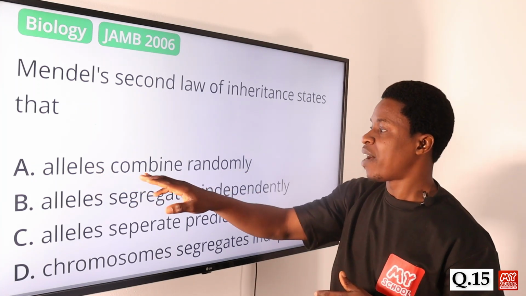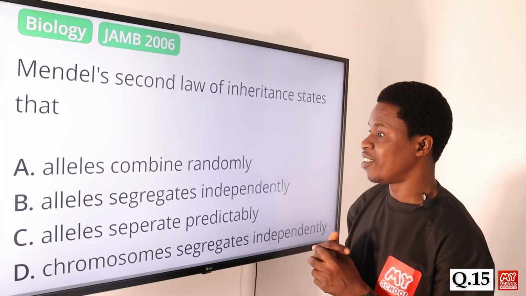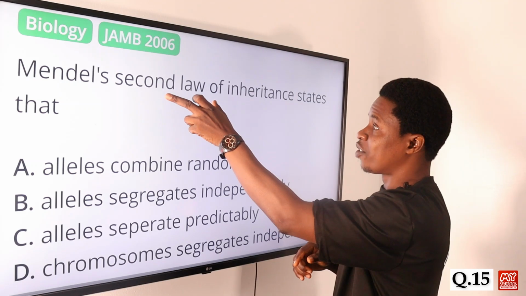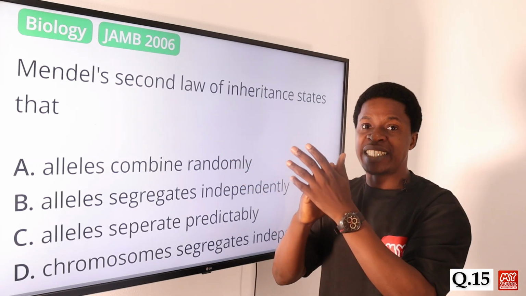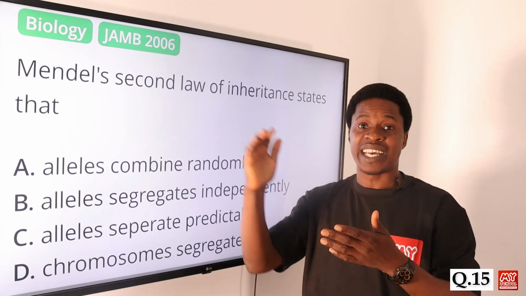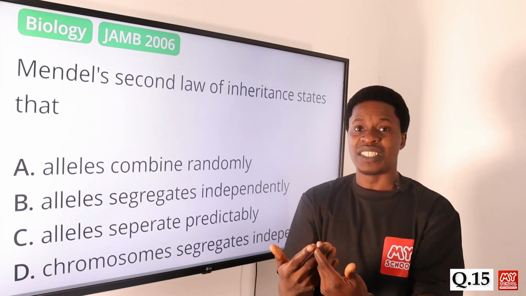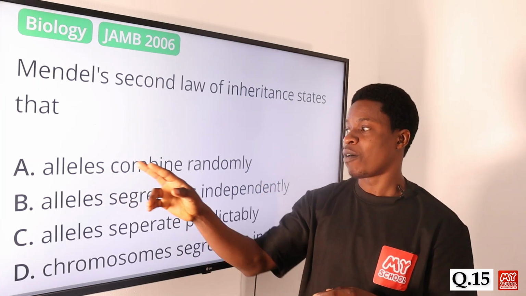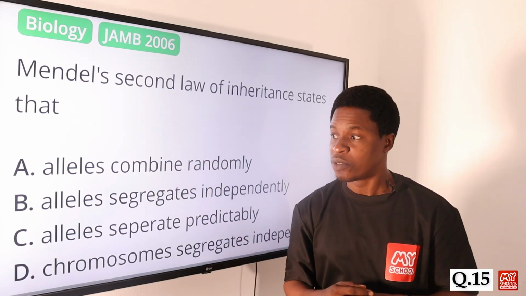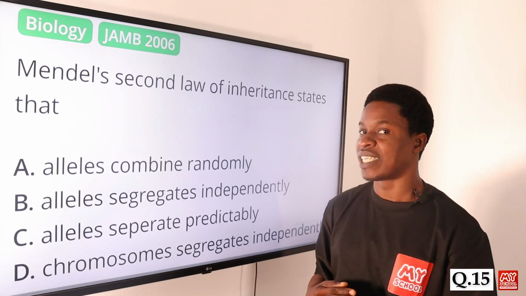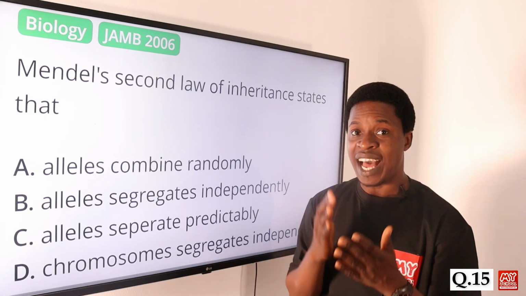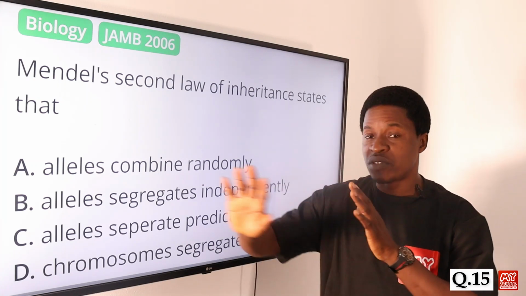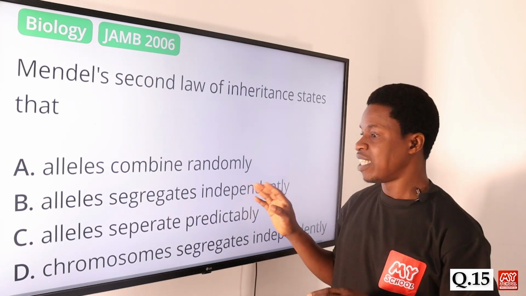Option A says alleles combine randomly. That will not be, because if they combine randomly, then the law does not hold. It has to do with how independently the genes responsible for traits in an organism behave. If the alleles are combining, then the law does not hold. Option B says alleles segregate independently. Yes, the genes responsible for different traits in organisms do that independently, on their own. Option B is correct.